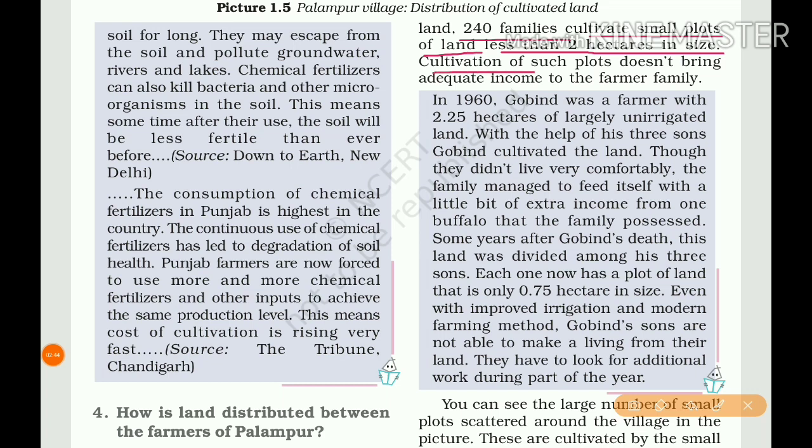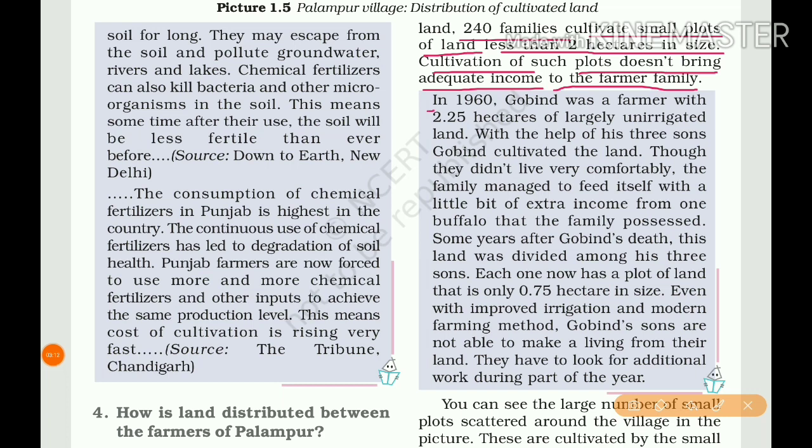Cultivation in such plots doesn't bring adequate income to the farmer's family. So those who are cultivating less than 2 hectares in size, whatever they are cultivating, is not adequate income to the farmer's family itself. So almost 240 families are cultivating in small plots of land.